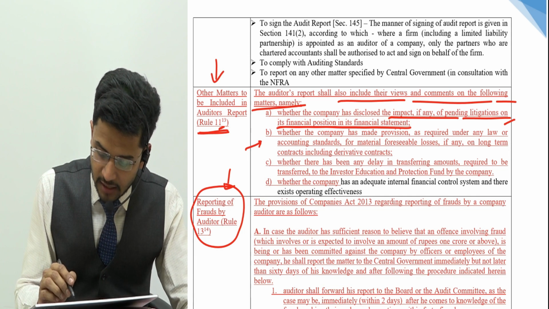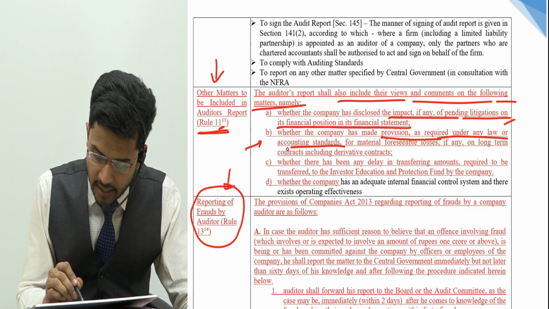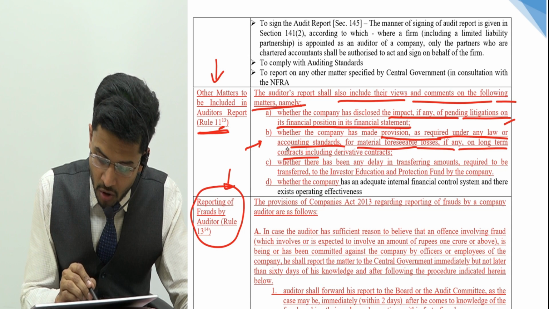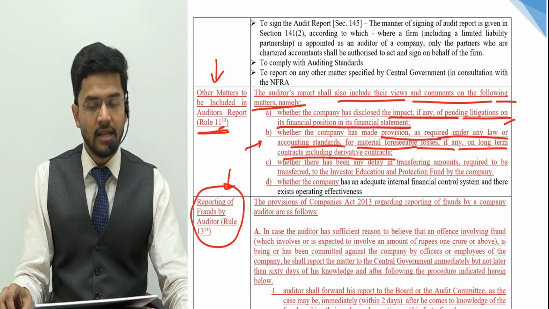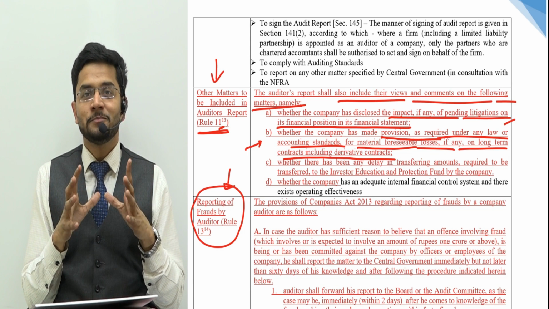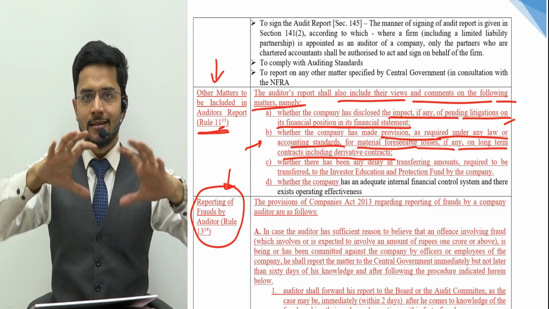Second, whether the company has made provision as required under any law or accounting standards for material foreseeable losses, if any, on long-term contracts, including derivative contracts. Now here, guys, the auditor has to really act as a crystal ball gazer.